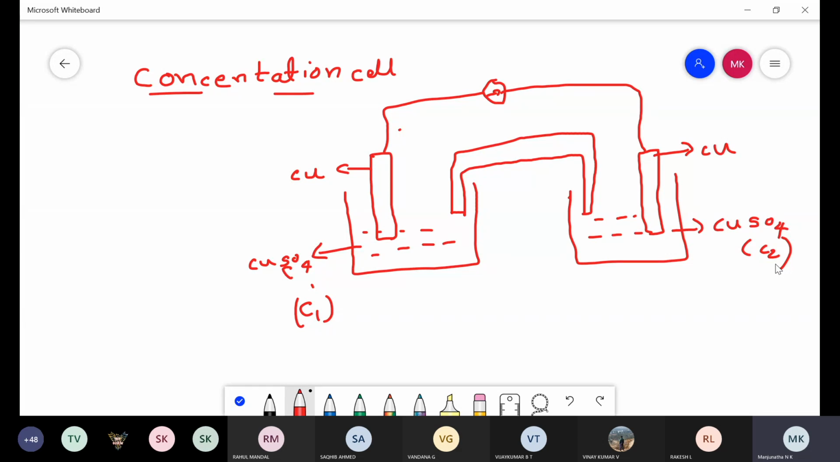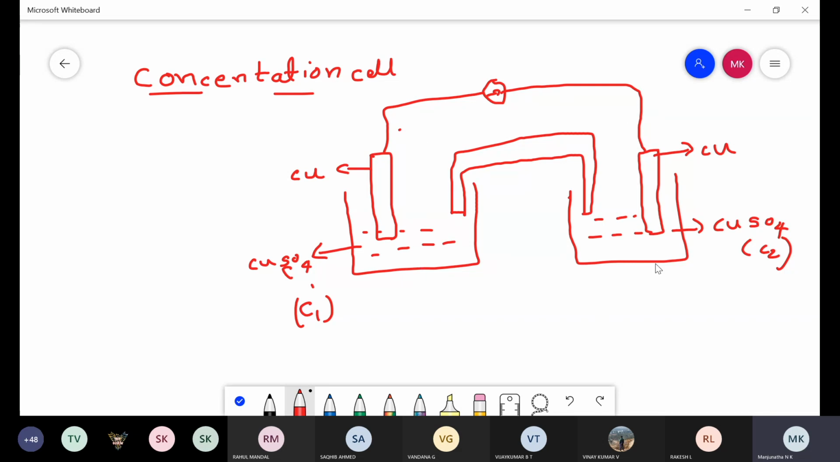In these concentration cells there are two types. One is the electrode concentration cell, another is the electrolyte concentration cell. Coming to the electrolyte concentration cells, they are the concentration cells in which electrode and electrolyte materials are made of the same metal but differ in concentration of electrolyte. That is called an electrolyte concentration cell. For example, this is a copper concentration cell.